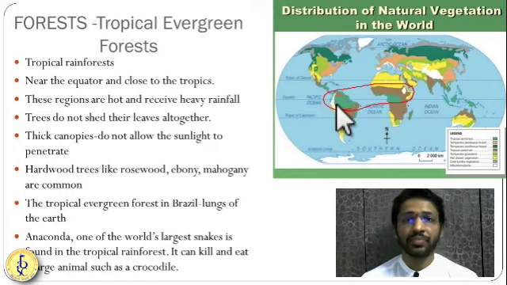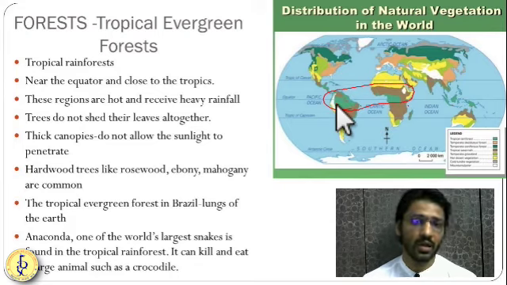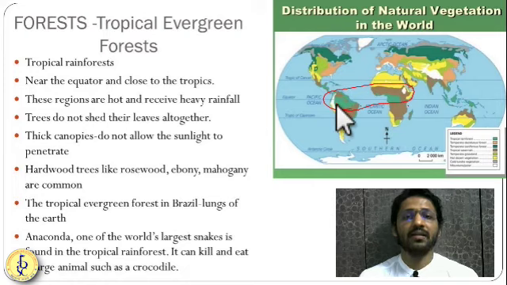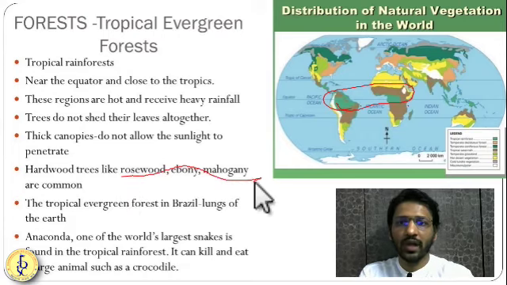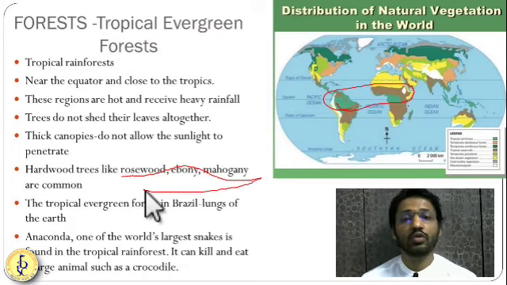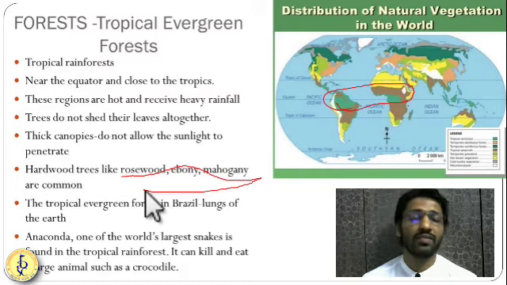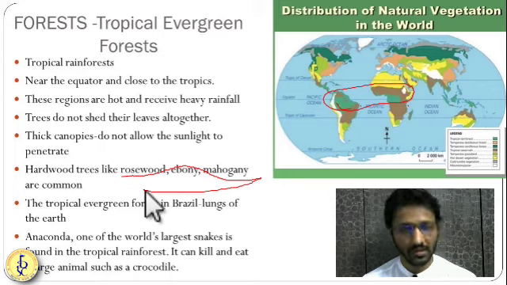And this region is famous for the highest biodiversity in the world. Since sunlight and water are very high, trees develop hardwood type of characters. What are the names of those trees? You have rosewood, ebony, mahogany. Rosewood, ebony, and mahogany are very famous trees present in these equatorial types of rainforest.